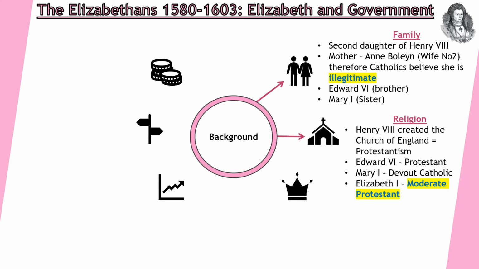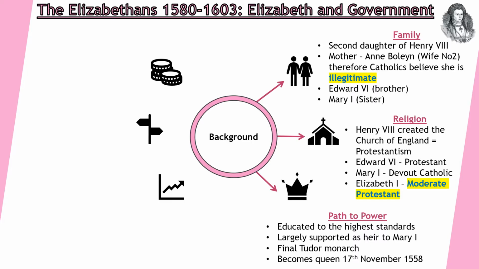Elizabeth then, she's referred to as a moderate Protestant, and that is a term that you need to be using. Moderate meaning a little bit more lenient than, say, her brother Edward, but she is Protestant and not Catholic. We'll be looking at this term in more detail when we look at the issue of Catholicism.